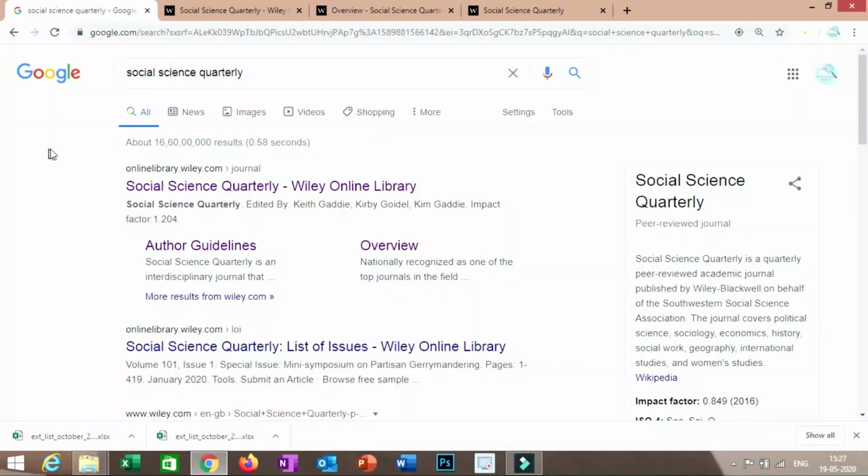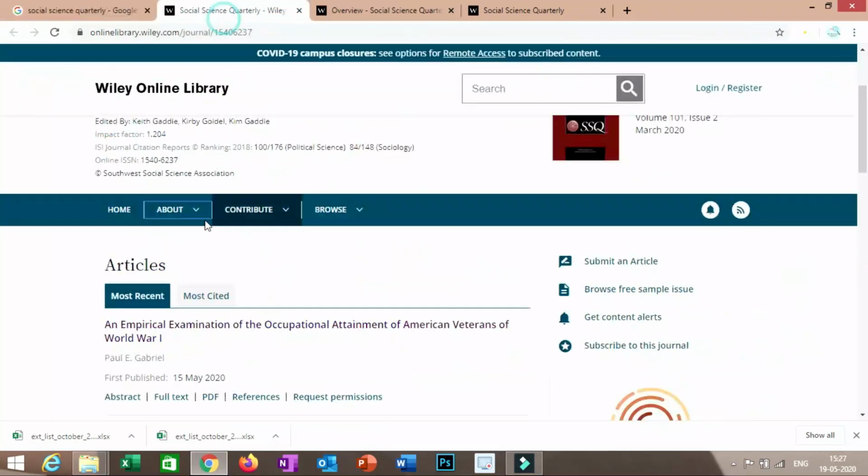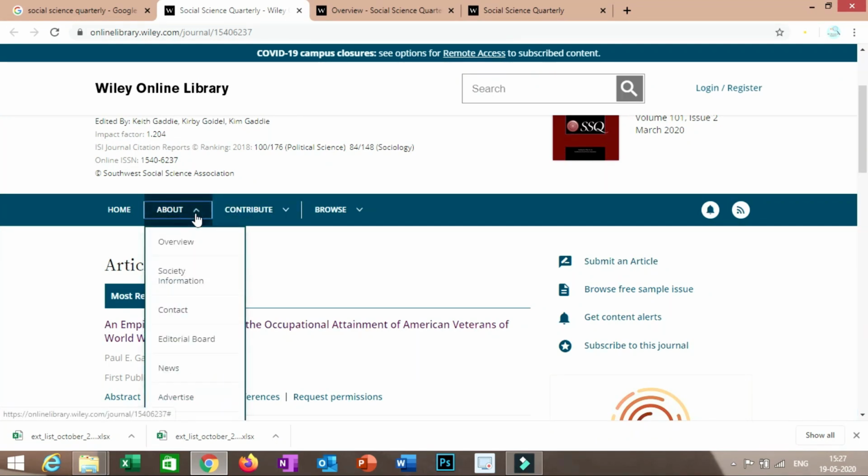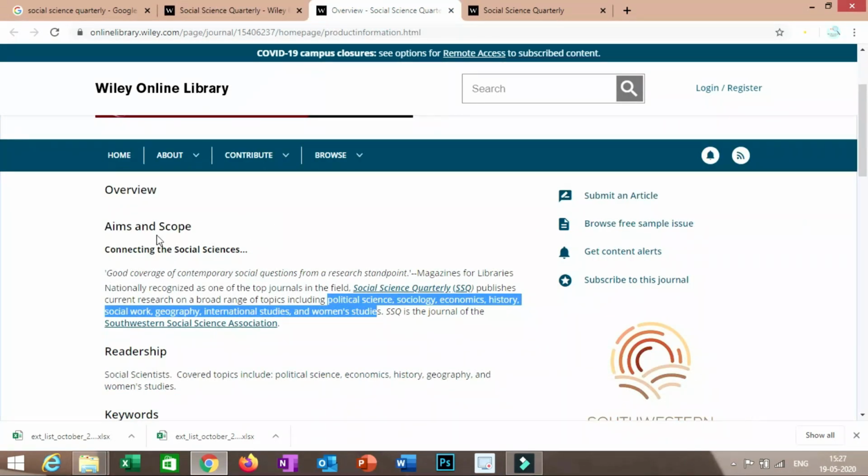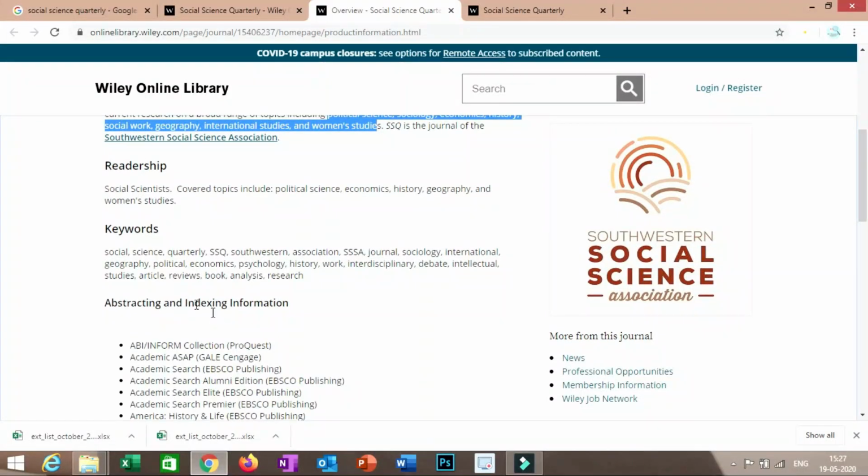The next journal is Social Science Quarterly. This is an excellent journal and falls under the Q1 category. So you have to just go to the home page. So this is the home page. You will get access to all the metrics through these two parts. One is About and the other is Contribute. So you will just go to About, where you have to visit Overview. You will get an idea about the aims and scope and their abstracting and indexing.